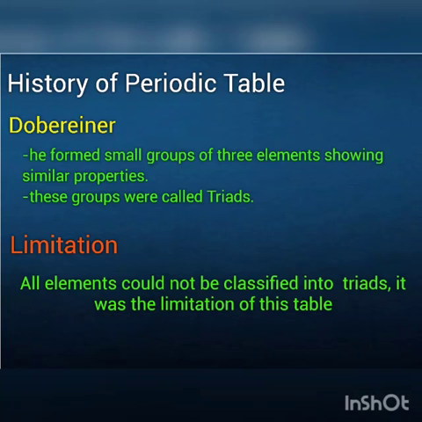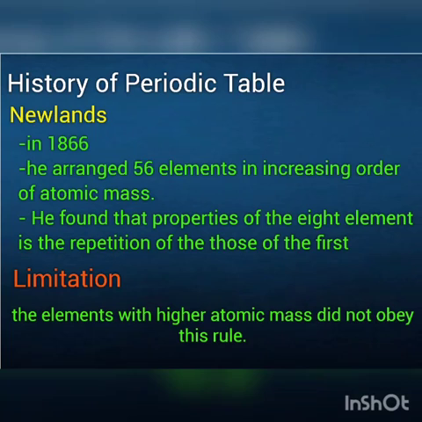In 1866, he arranged 56 elements in increasing order of atomic mass. He found that the properties of the eighth element are a repetition of those of the first. The elements with the higher atomic mass did not obey this rule. It was the limitation of Newlands.